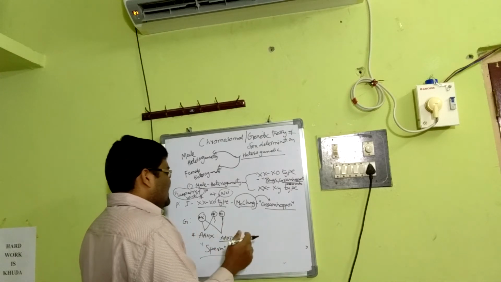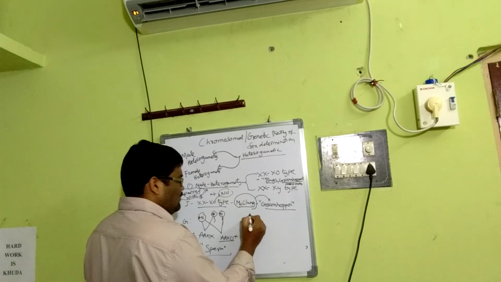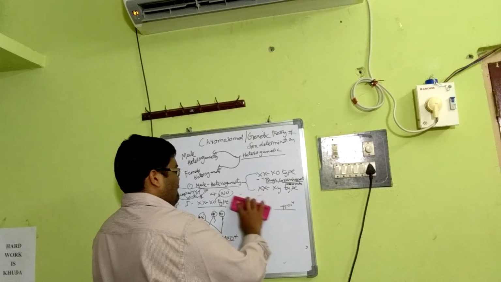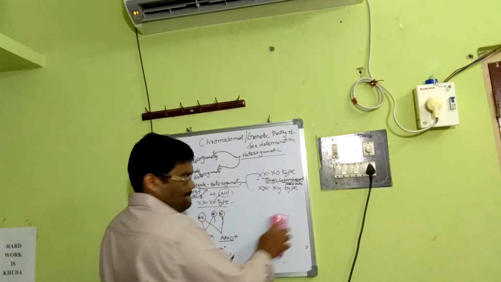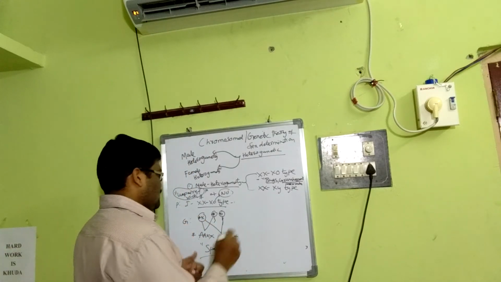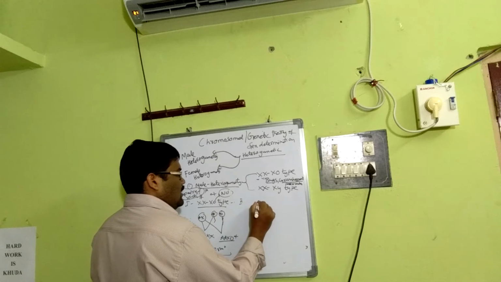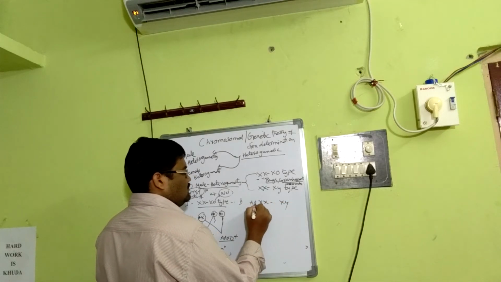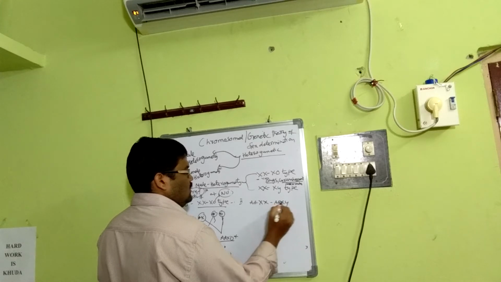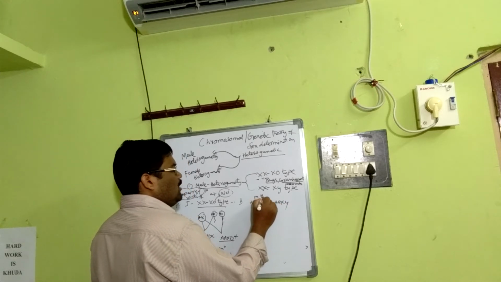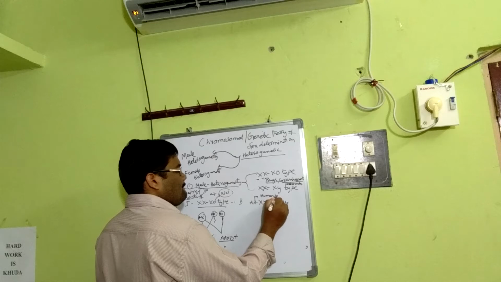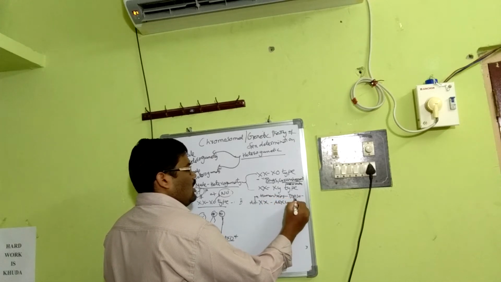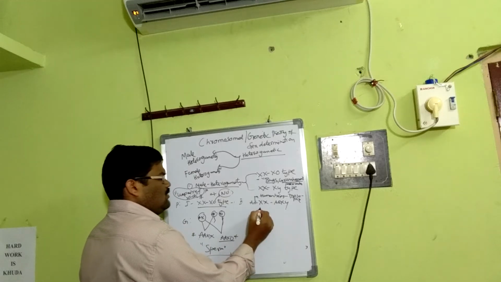Then coming to the second category, that is called XX-XY type. This is common in human beings and insects like Drosophila. XX-XY, okay?